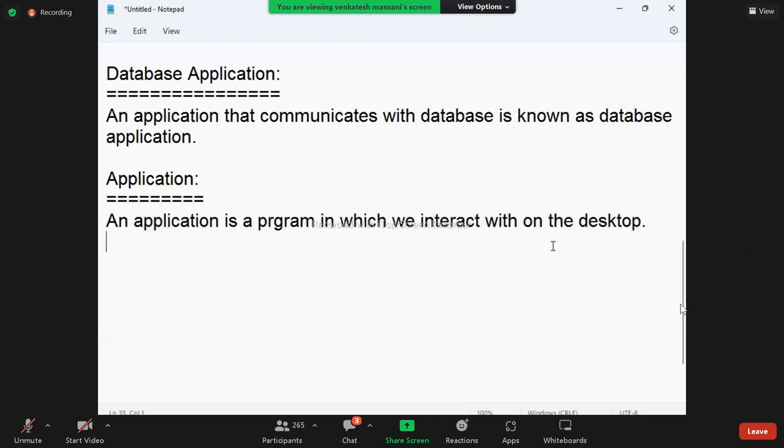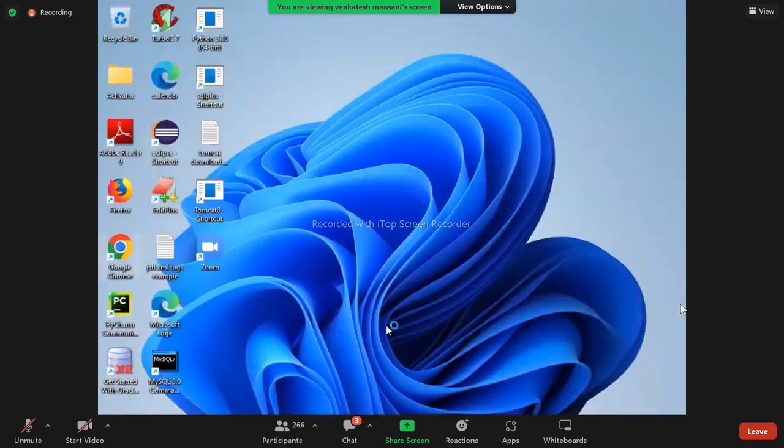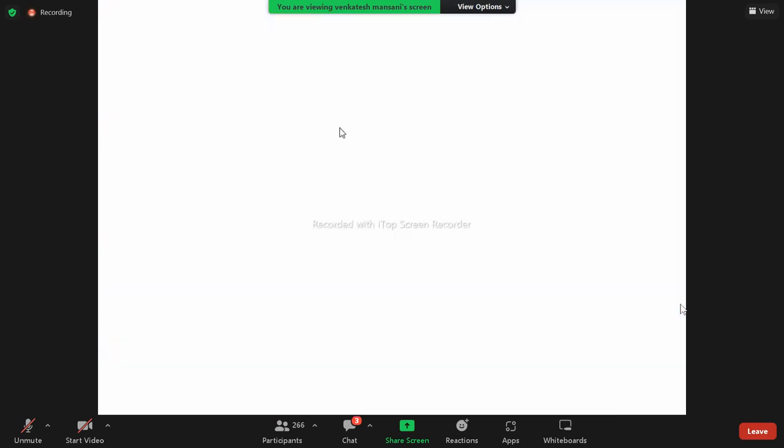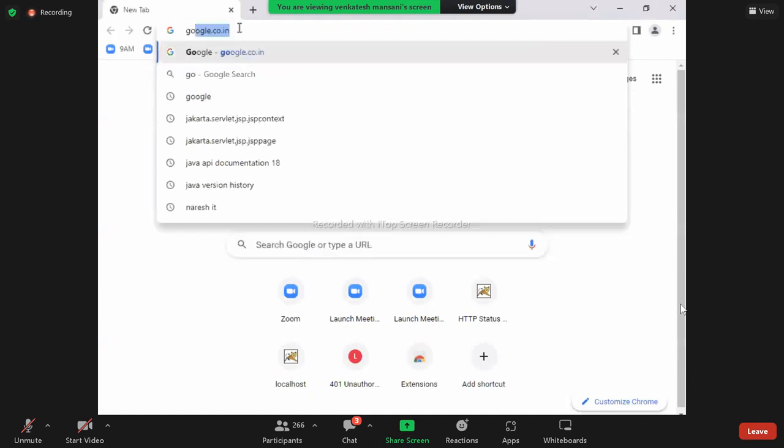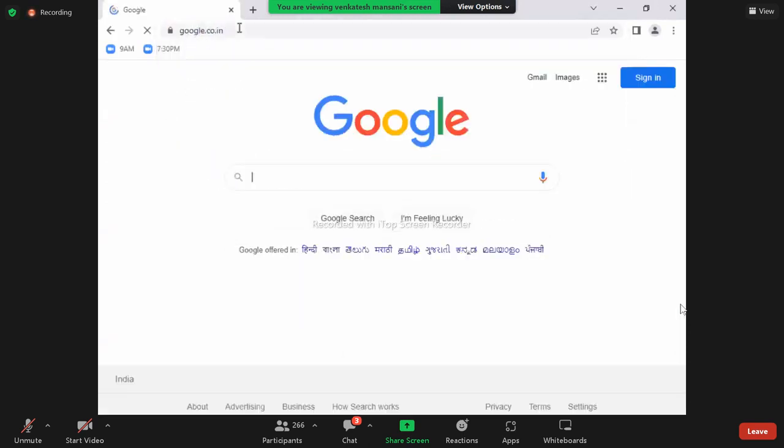So with Notepad, I'm interacting, it's an application. With command prompt, I'm interacting, it's an application. If I open a browser, with this browser I'm interacting, so this browser is also an application.